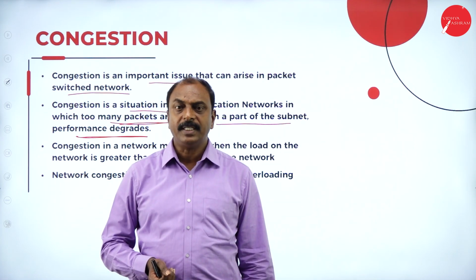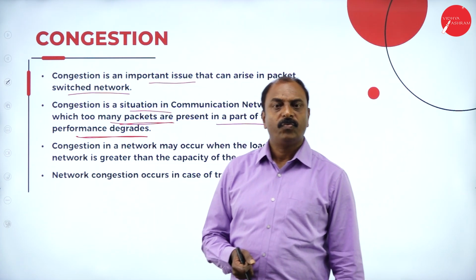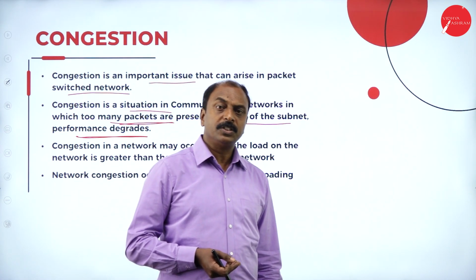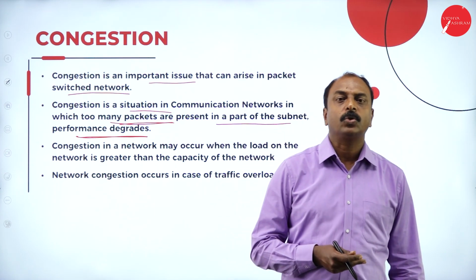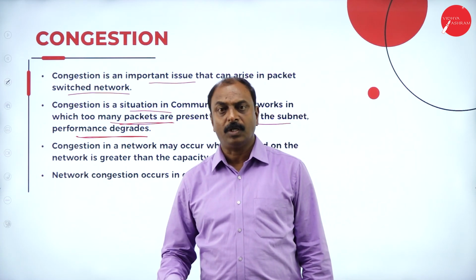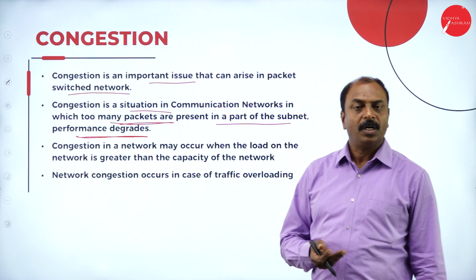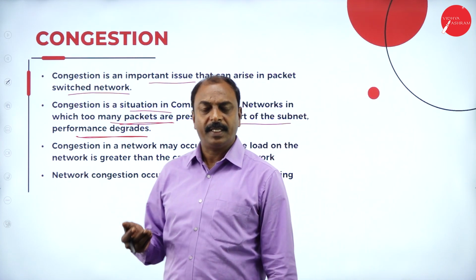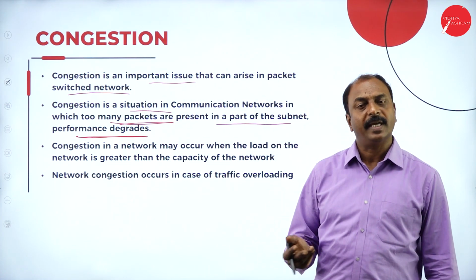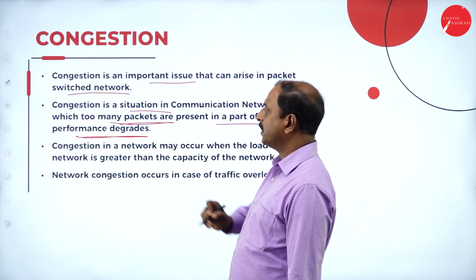Suppose data packets are moving across a network from one router to another router, or from one to multiple network devices. During the transmission, there are chances of network congestion because of many issues. Because of congestion, the performance of the network comes down. So there are chances of data loss, delay in the data communication, or delay in packets or data reaching the destination, or it may be lost, or it may be damaged. So there are various causes and various problems with network congestion.